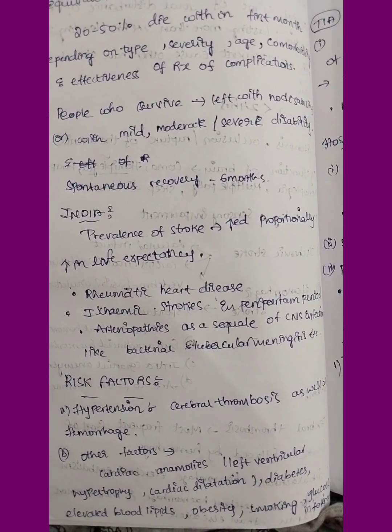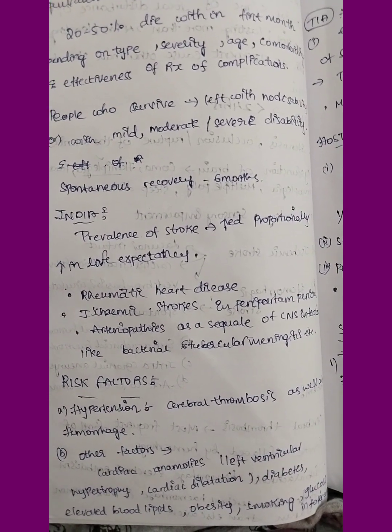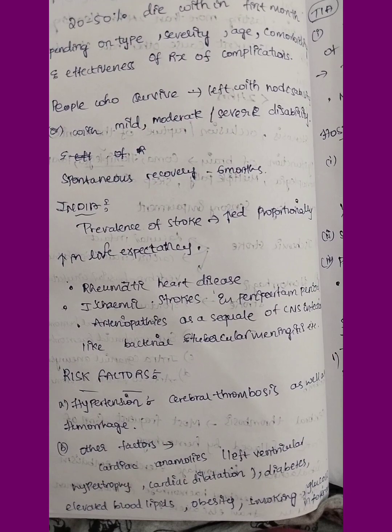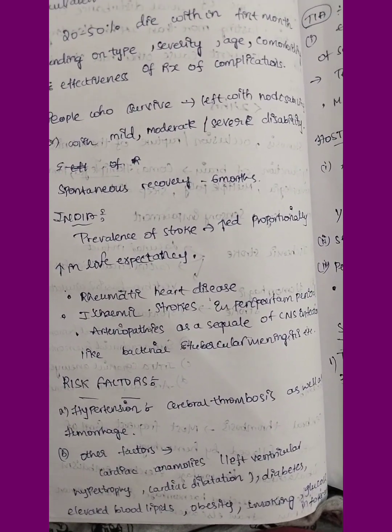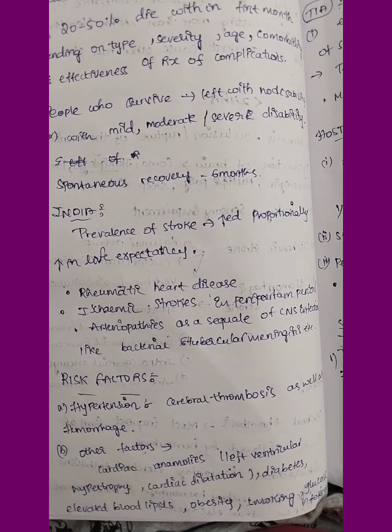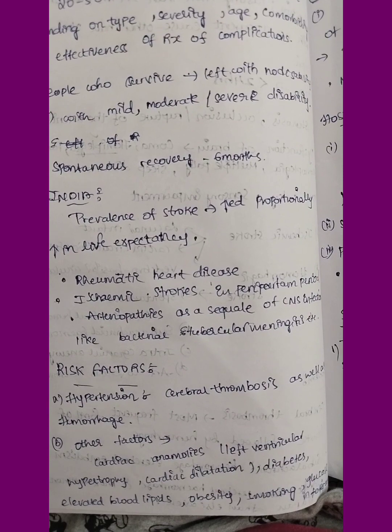Risk factors, one is hypertension. Cerebral thrombosis as well as hemorrhage may occur in hypertension. As there is more pressure against the vessel walls, there is rapid rupture of the walls and it may lead to hemorrhage. Other factors may be cardiac anomalies.